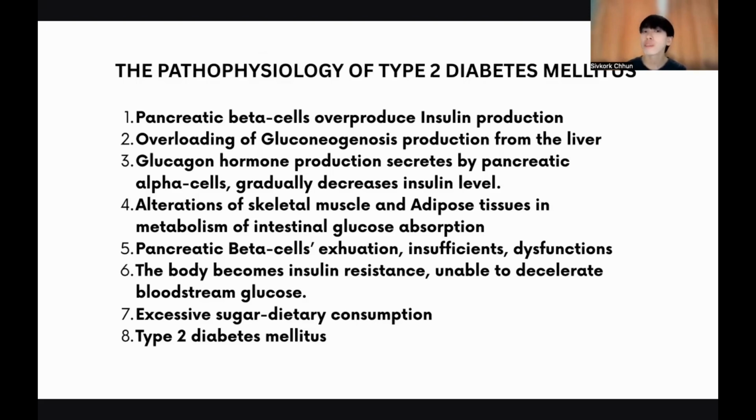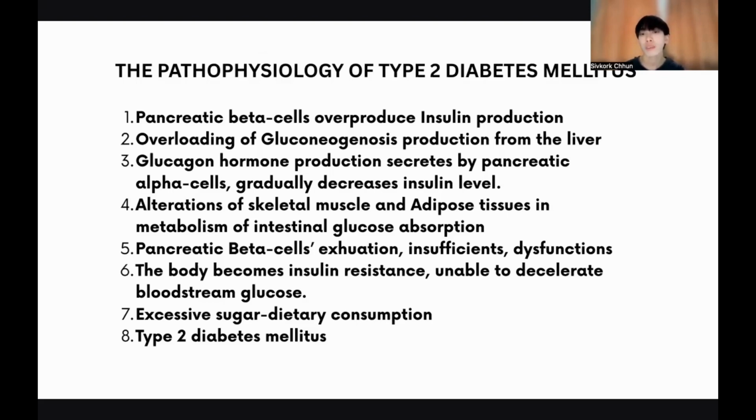As a result, human skeletal muscles and adipose tissue metabolize blood sugar level ineffectively. And gluconeogenesis produced from the liver is unable to prevent the pancreatic beta cells from continuing to produce insulin. So it exhausts the pancreatic beta cells, which are unable to metabolize intestinal glucose absorption. The pancreatic beta cell becomes insufficient and dysfunctional, lowering insulin production over a period of time.